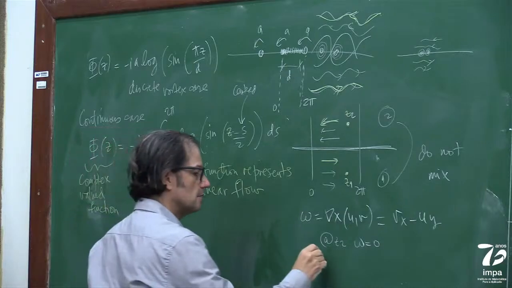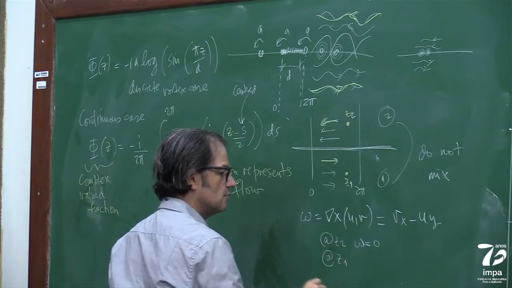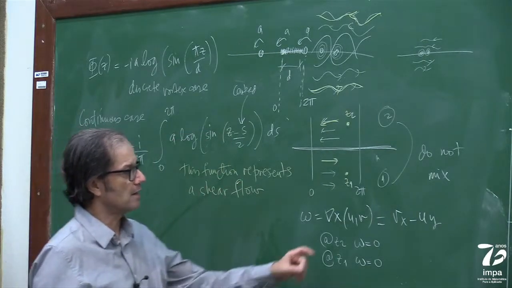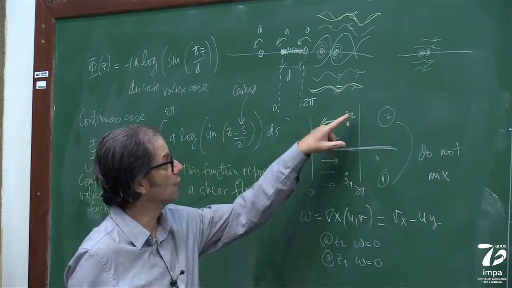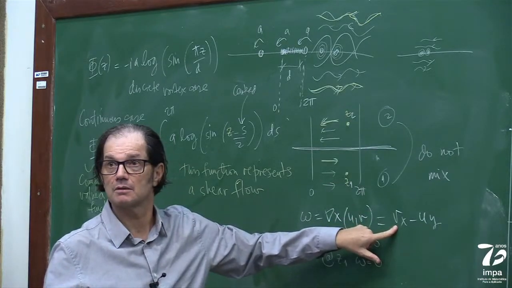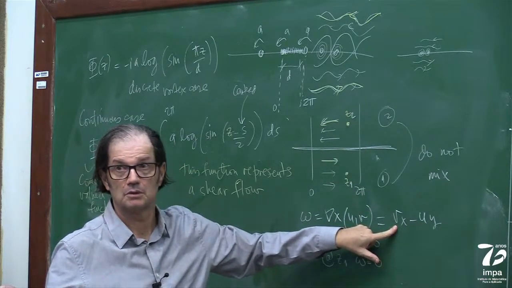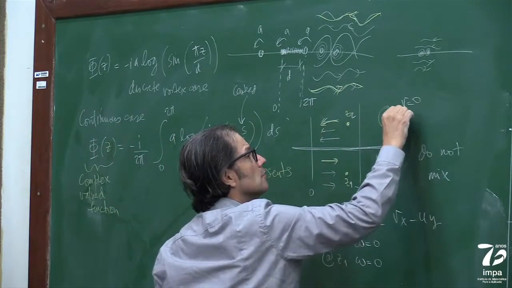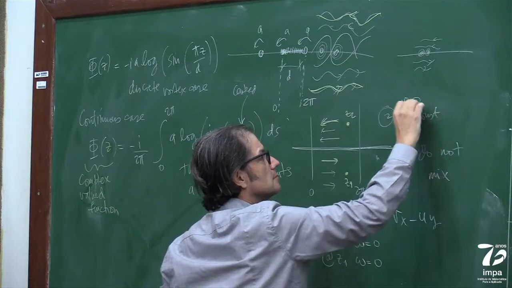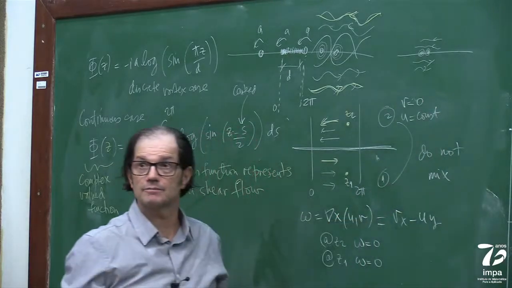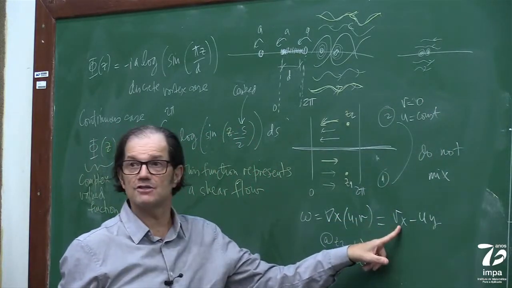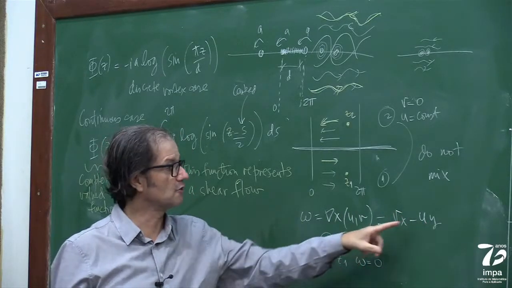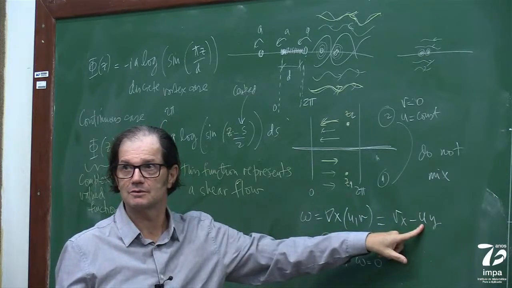At Z1, omega is also 0. Why? Very simple. Because over here, V is 0, and U is constant. Same thing down here. V is 0, U is constant, so both are 0. The derivative of a constant is 0.